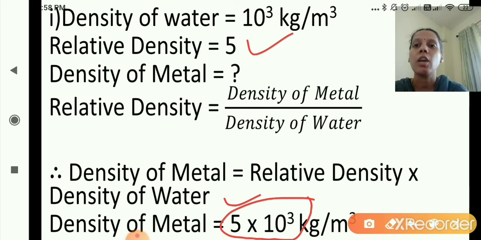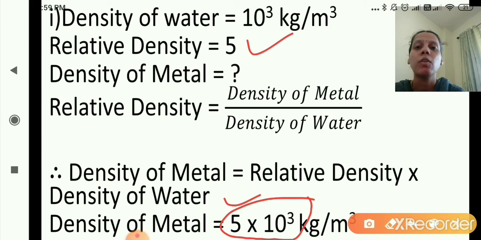I hope you are clear with the answer. Density of water is given and relative density is given. We will find out density of metal. You will write down the formula of relative density, that is relative density is equal to density of metal upon density of water. Here density of metal is not given, so therefore density of metal is equal to relative density multiplied by density of water. Density of water we know 10 raised to 3 and relative density is given, that is 5. So 5 multiplied by 10 raised to 3 is the density of metal, and you will write down the unit without fail, that is kilogram per meter cube.